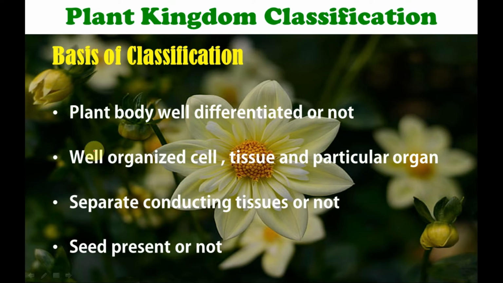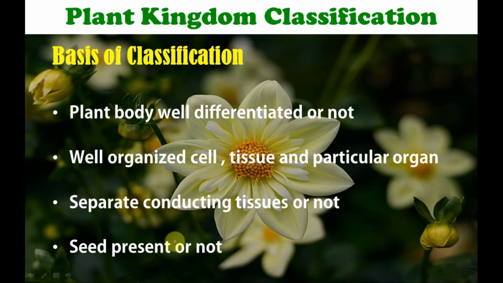Whether the plant's body is well differentiated or not, that means whether they have true roots, stem and leaves. Whether they have well organized cells, tissues and particular organs in them or not. The absence or presence of separate conducting tissue, mainly xylem and phloem. At last, whether the seeds are present or not, or whether they are enclosed by the fruit or not.